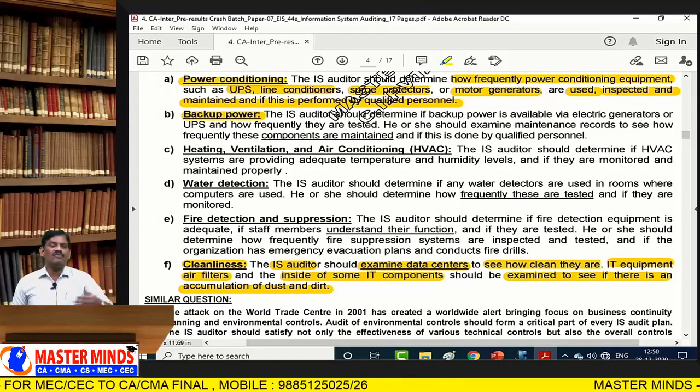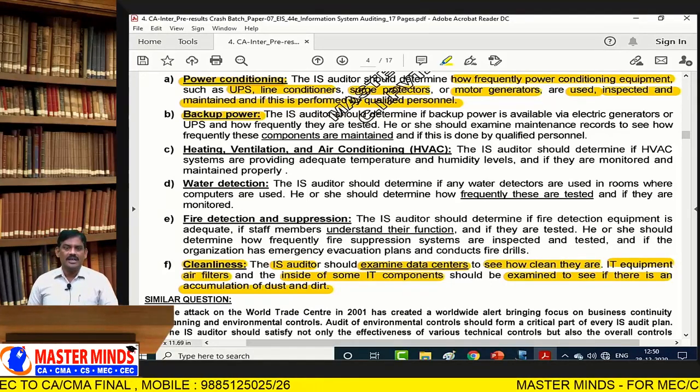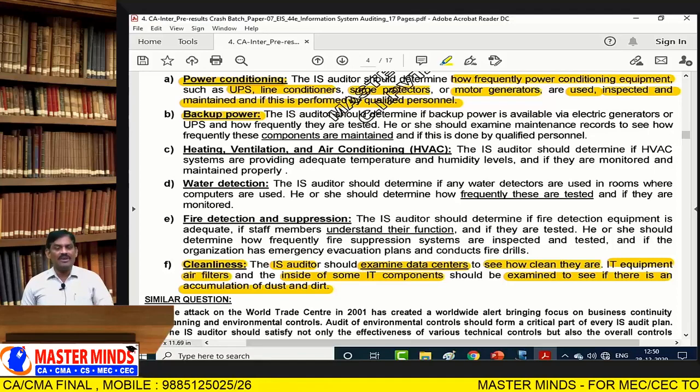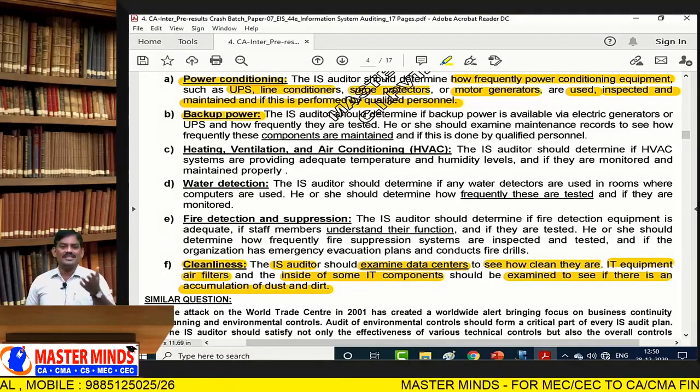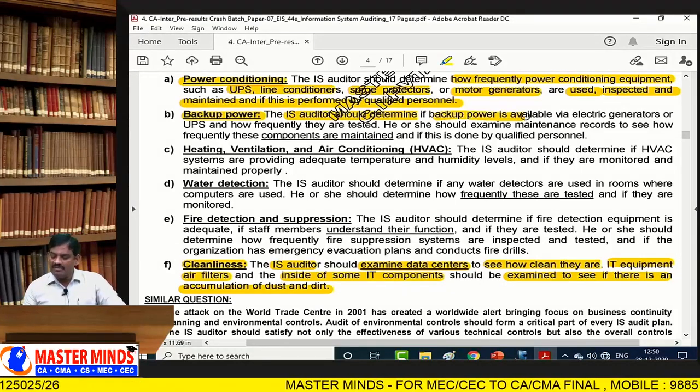Whenever there exists a power failure, you need to provide backup power supply. Backup power can be provided in terms of online or offline, as I told you just now: UPS, power generator. The information system auditor should determine if backup power is available via electrical generators or UPS, and how frequently